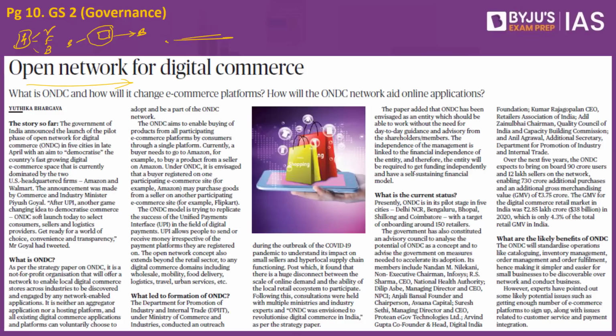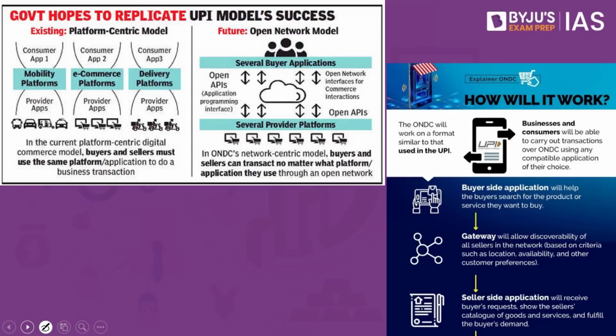What do you do? You go to Amazon, you order on Amazon, or you download the application on your phone and book your order on Amazon. Or let's say you do not find this product on Amazon. You go to Flipkart and again search for that particular product on Flipkart. So what is the present model? The present model is based on platforms. You have one application, and you can search for that particular product only on that application.